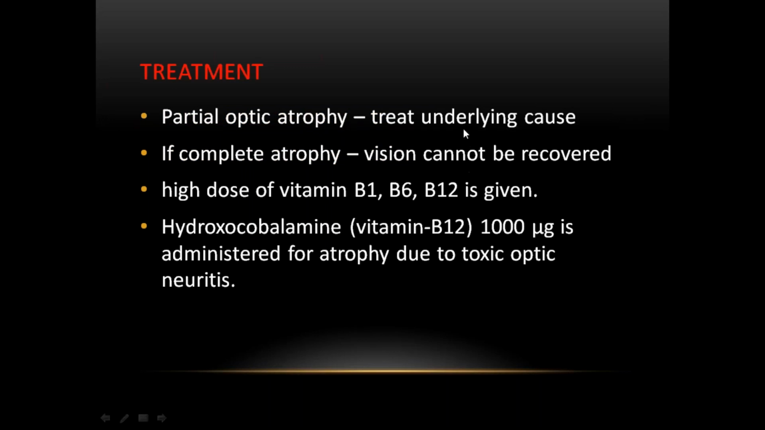In partial optic atrophy, you should treat the underlying cause. In complete optic atrophy, vision cannot be recovered. High doses of B1, B6, and B12 should be given. Particularly, toxic drugs, antitubercular drugs, cause optic atrophy. There is hydroxocobalamin B12, 1000 micrograms is administered for atrophy due to toxic optic neuropathy.